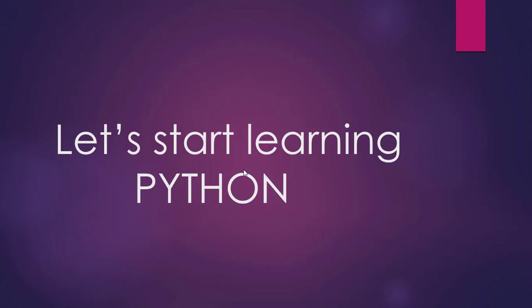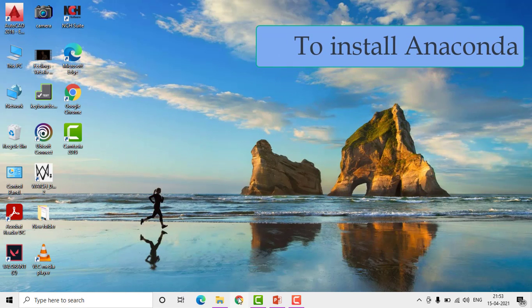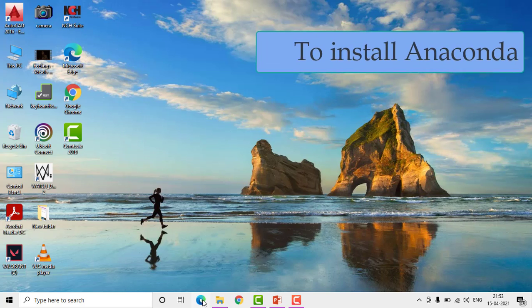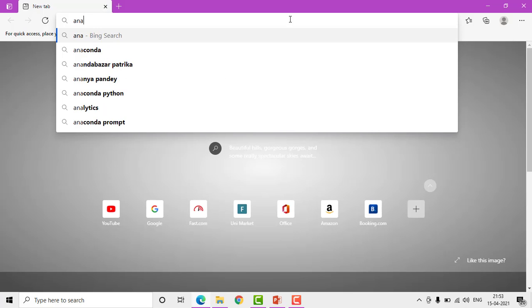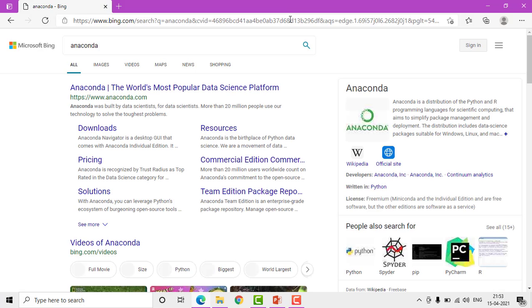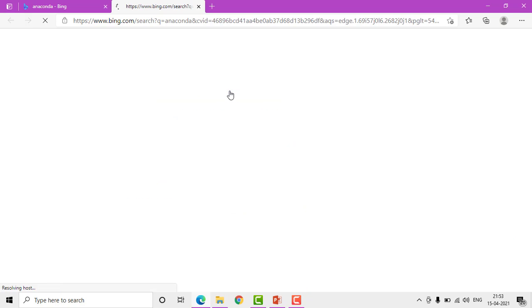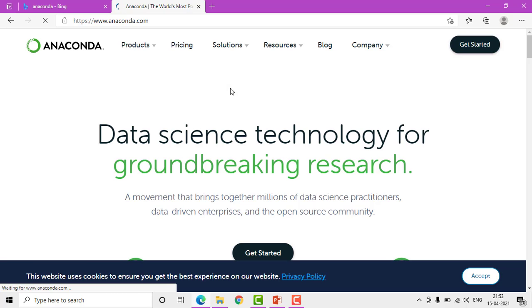For Python, the interpreter which we'll be using is Anaconda. To install Anaconda, open any of your browsers, then type Anaconda and open the first Anaconda website you get.